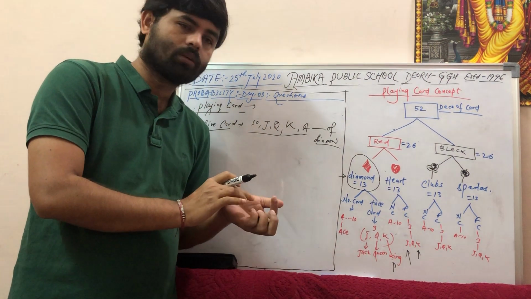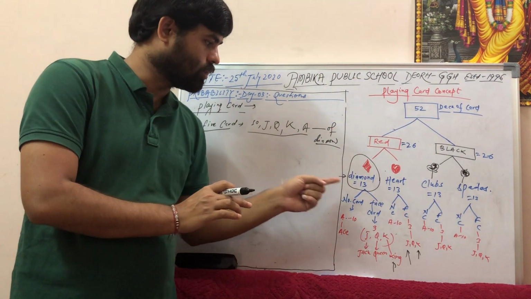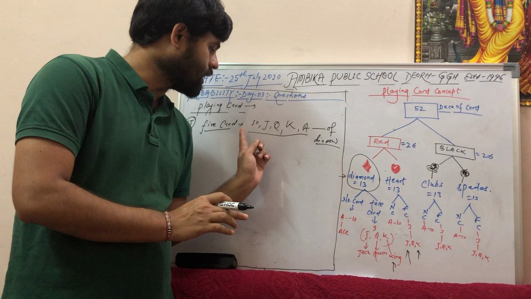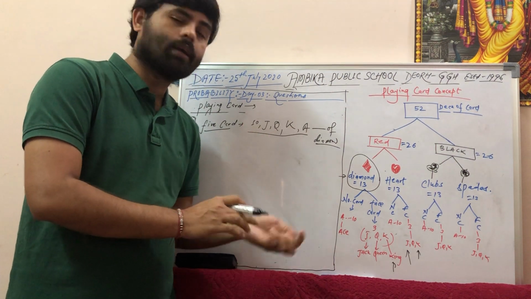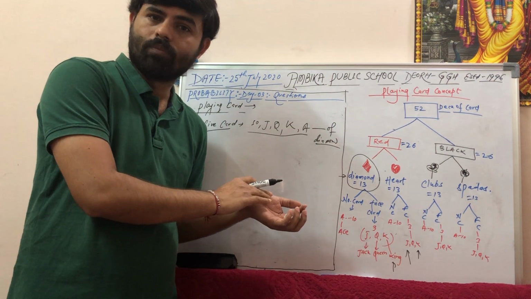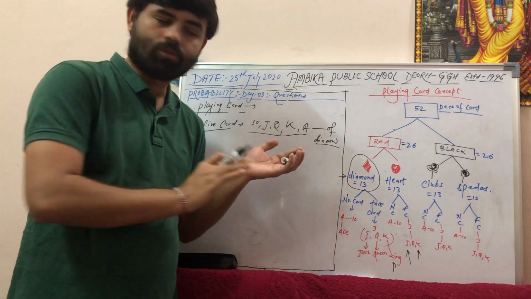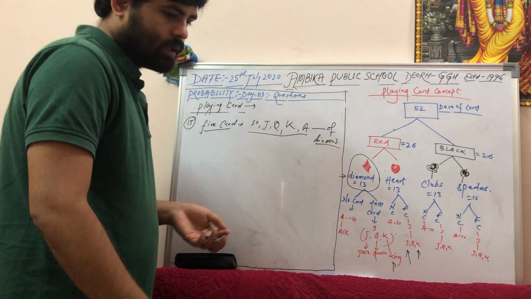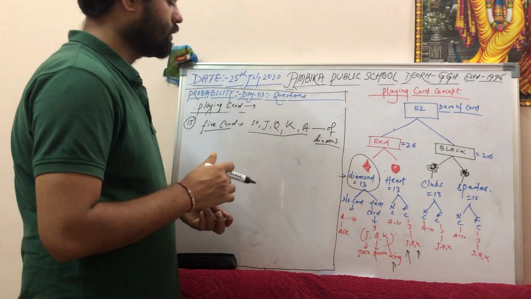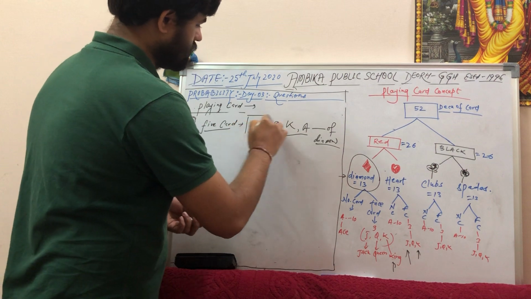Only 5 cards. I am not talking about the 52. I am talking about the 5 cards of diamond. I have taken the 5 cards of diamond. These 5 cards are 10, Jack, Q, K, A, and I am doing like this. I am closing my eyes or putting my eyes downward, and I am not seeing this. Fine. Okay. Then the question is, one card is picked up at random out of these.